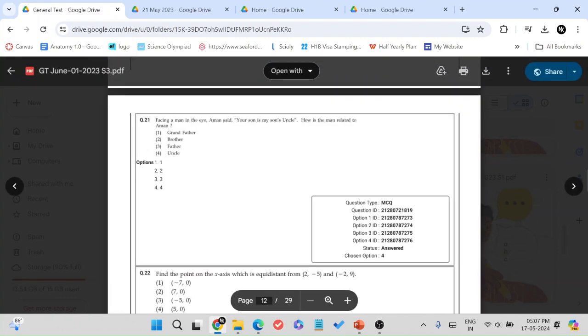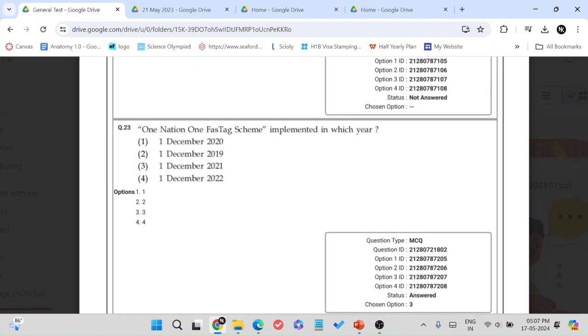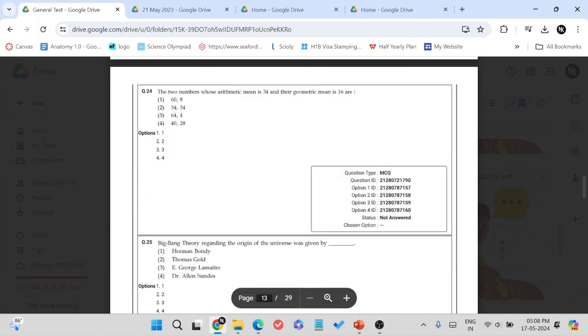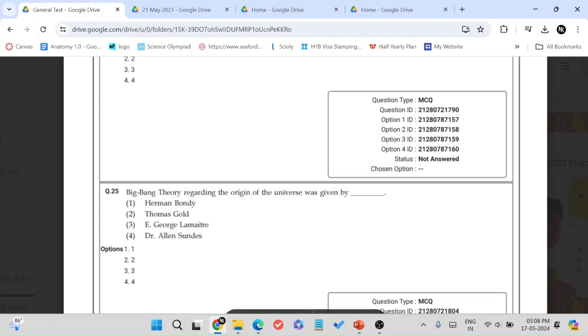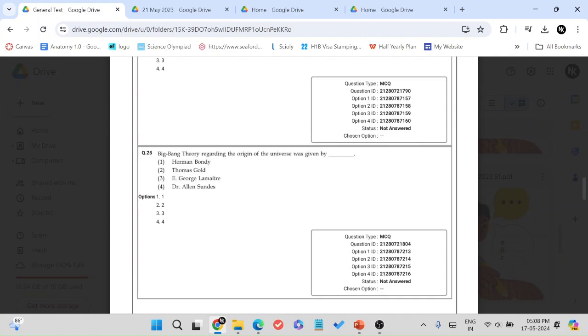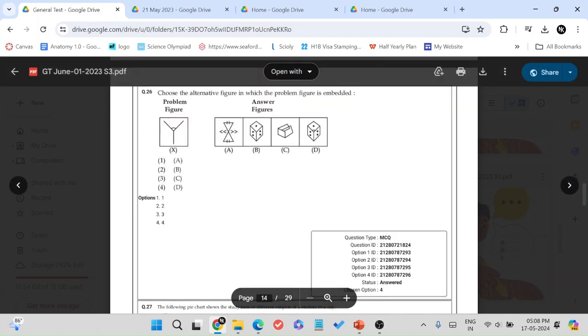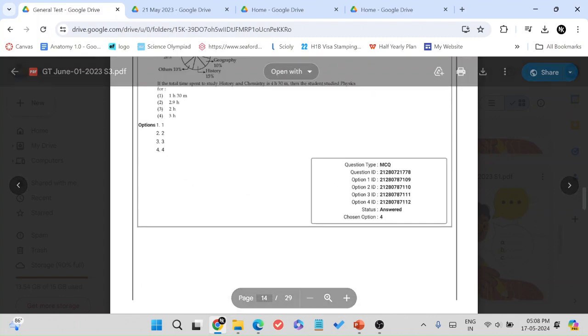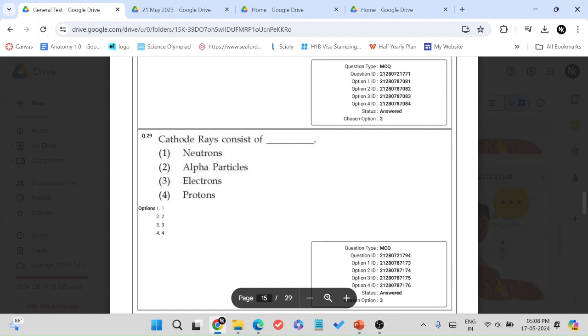And then we have a trigonometry question here, blood relations, coordinate geometry. This is, I guess you can call this a current affairs question. When was One Nation, One Ration Card scheme implemented? So now we have 2 current affairs and I think 8 GK questions. Big Bang Theory was given by, another static GK, science and technology. Embedded problem figures, logical reasoning, data interpretation, ratios and proportions, cathode rays, and again, science.